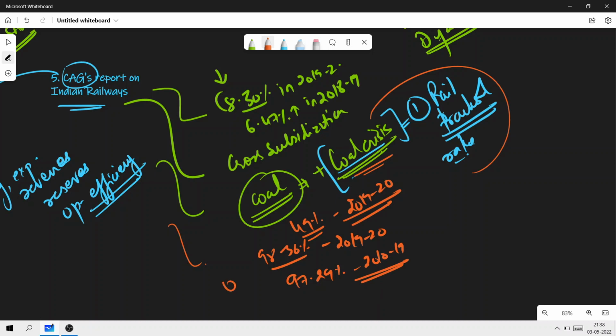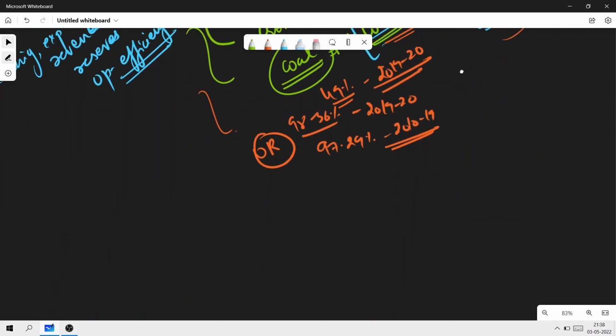Now, what is the OR ratio? What is the operating ratio? You must always understand if you're using these abbreviations. Operating ratio is basically the ratio of working expenditure, that is, expenses arising from day-to-day operations of the railways, to the revenue earned from traffic.